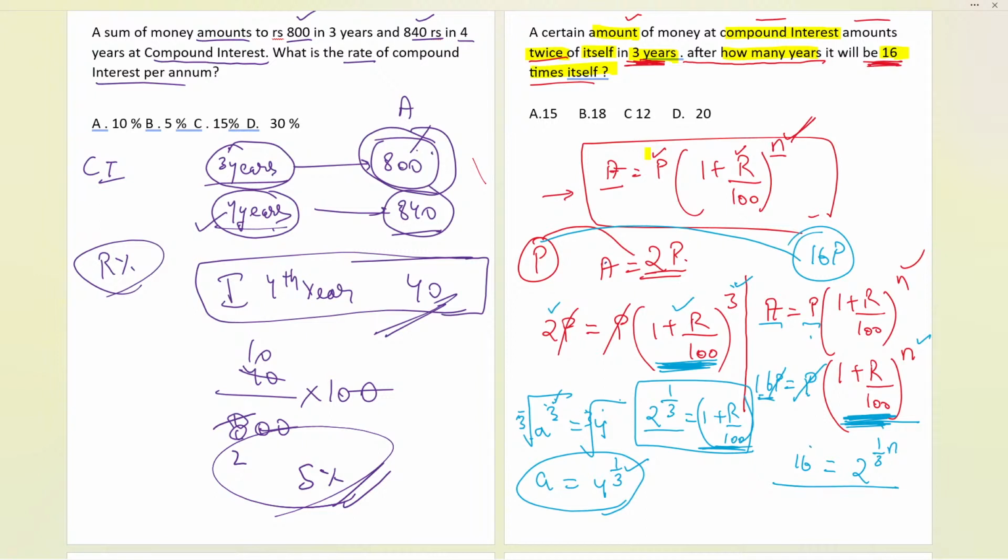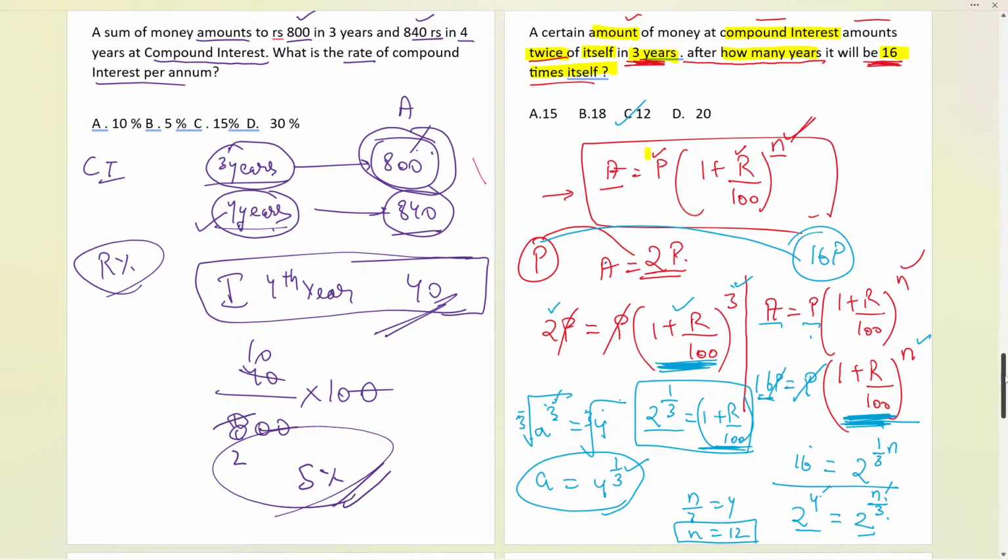Now 16, can I write it as 2 raised to the power 4? Yes, why not? So N by 3. Now base is same, so power will also be same. N by 3 equals to 4, we can say yes. So N by 3 equals to 4, it will be 12 is the N value we are getting. That is 12 is the answer, C over here. Now 12 is the answer finally we have got, but let me tell you an easy way as well.